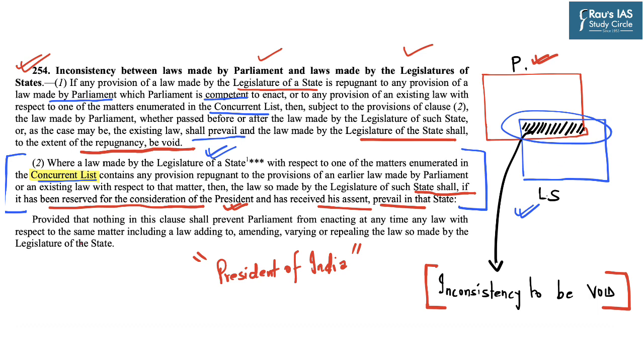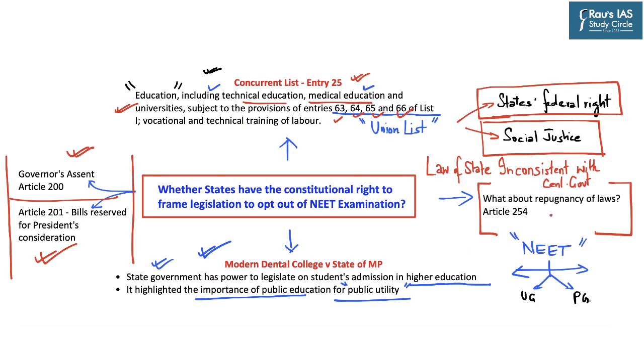However, it further says that nothing prevents the Parliament from further enacting any law with respect to the same matter, including a law relating to amending, varying or repealing the law so made by the legislature of a state. So in this regard, this aspect of repugnancy or inconsistency with the central law can be resolved if the President provides assent to such a bill. But such a bill has to be reserved for President's assent under Article 254 of the Indian Constitution.